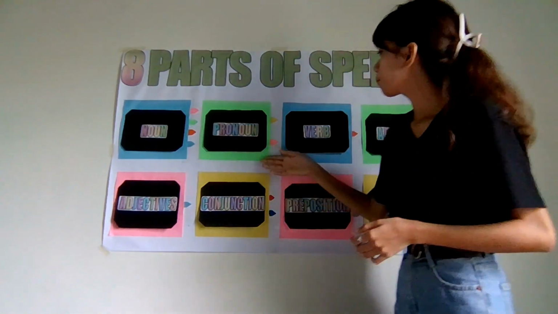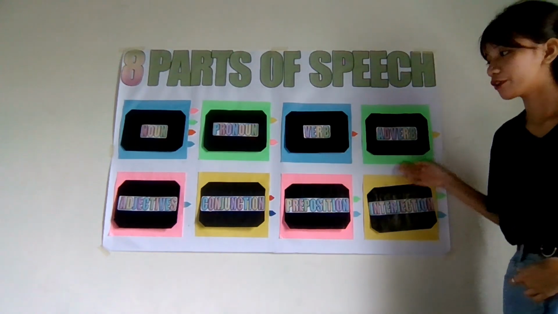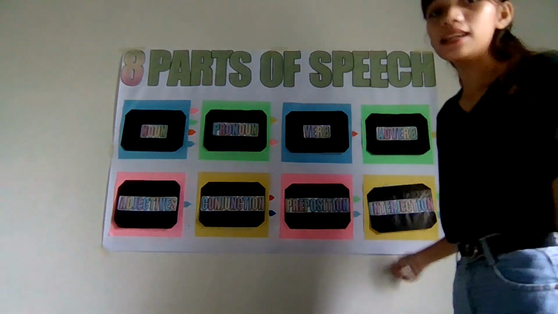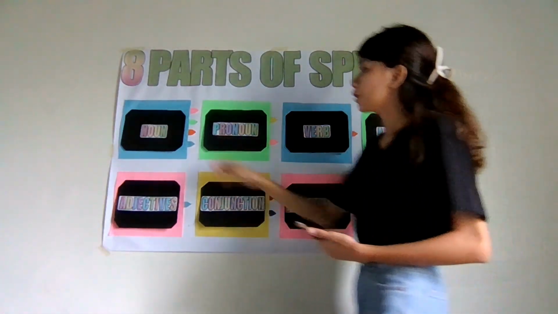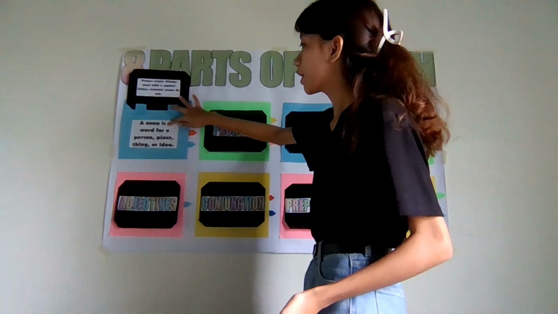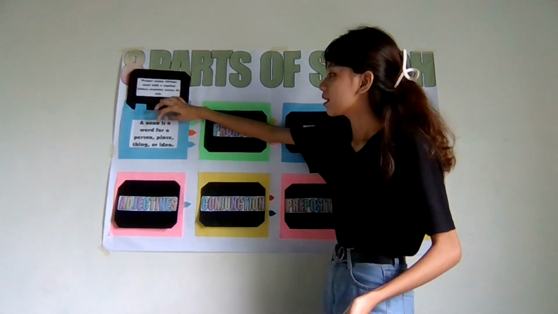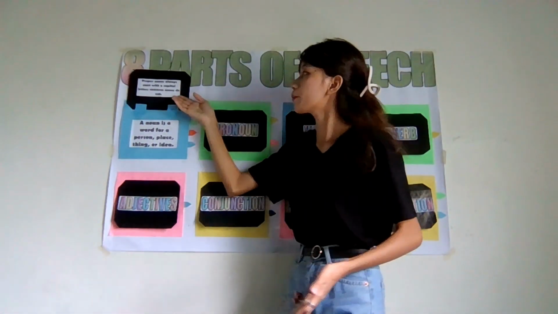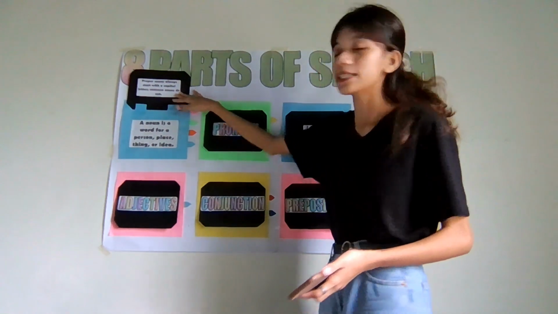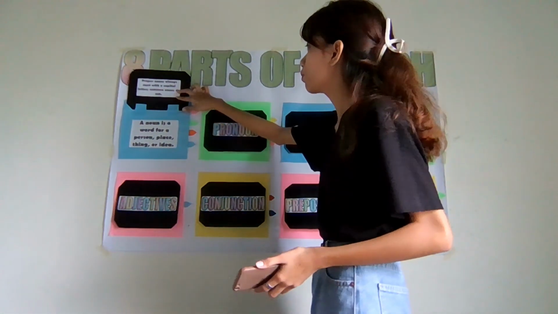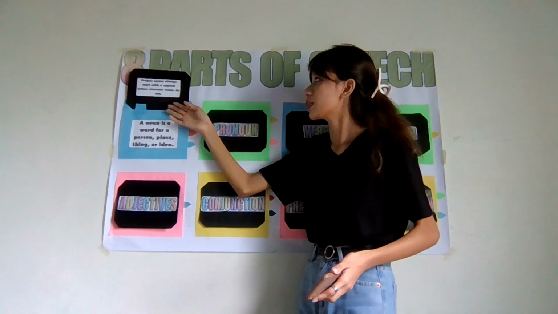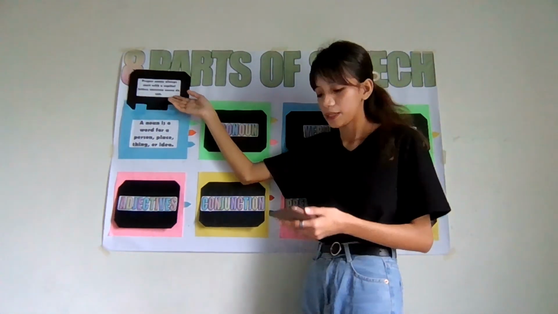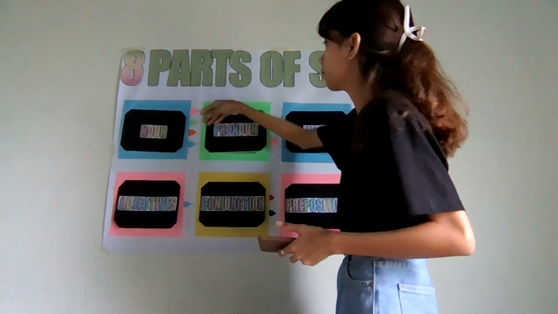There are noun, pronoun, verb, adverb, adjectives, conjunction, preposition, and the interjection. When we say a noun, it is a word for a person, place, thing, or idea. Always remember that when we say a noun, there is also a proper noun and the common noun. A proper noun always starts with a capital letter, and common nouns do not start with a capital letter. So let me show you an example.